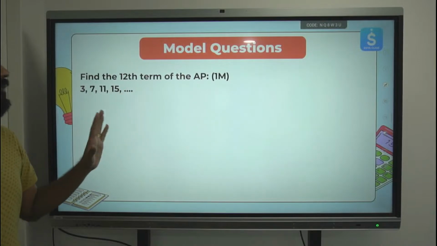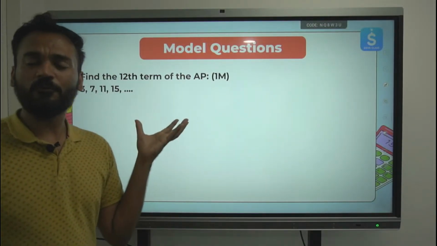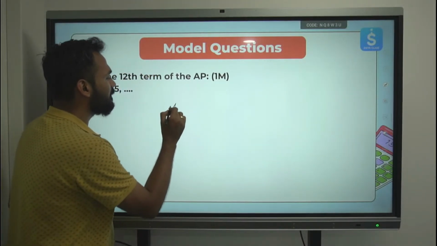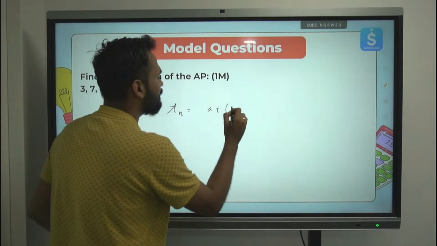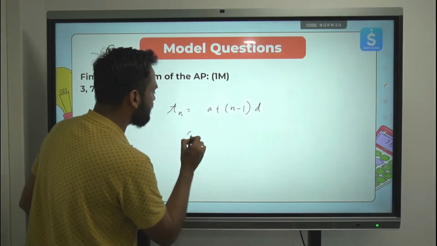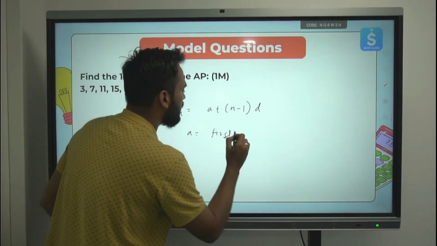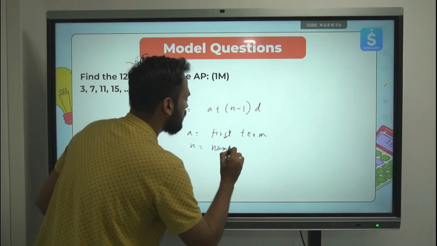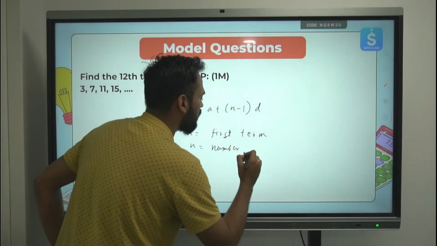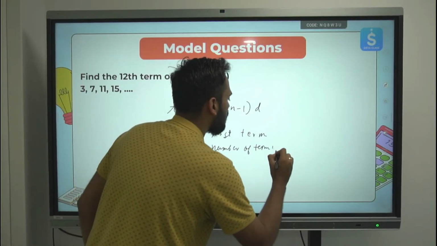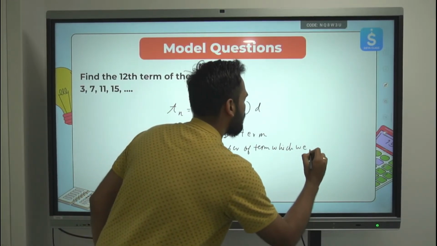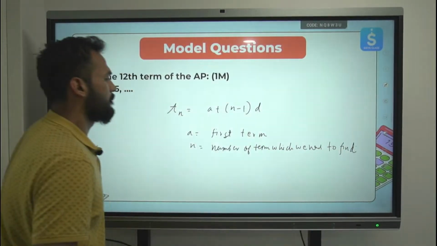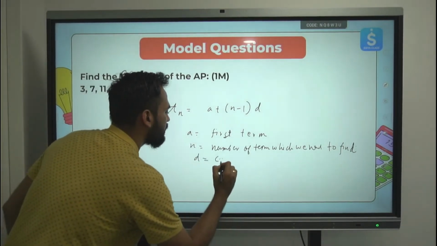Find the 12th term of this AP. This is a 1 mark question. If you know the nth term formula, this is very easy. The nth term of any AP is given by a plus (n minus 1) times d, where a is the first term, n is the number of the term which we need to find out, and d is the common difference.